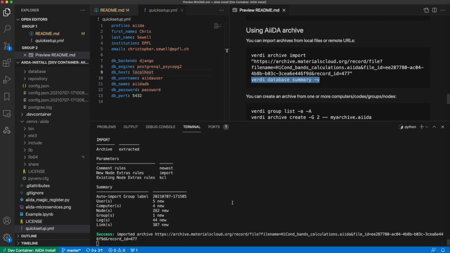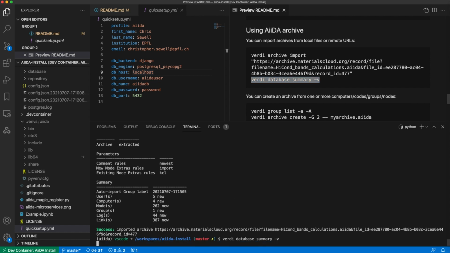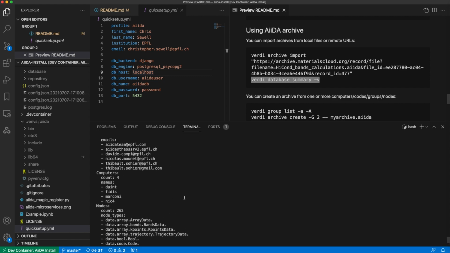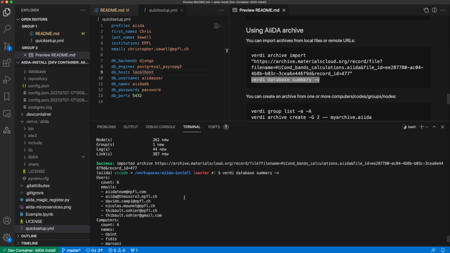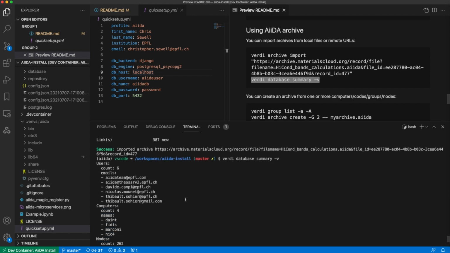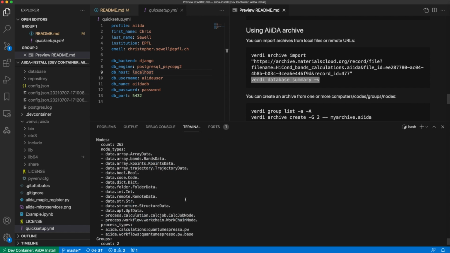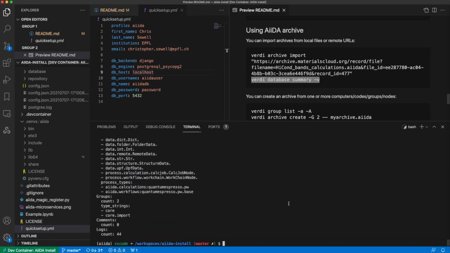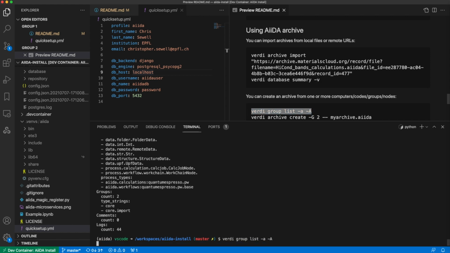So we can see the summary there of what the archive was, and then we can come back to that with verdi database summary, which should now give us all of the users, computers, nodes, etc. And as you can see there, we have two groups, and if we list them, we can see what they are.